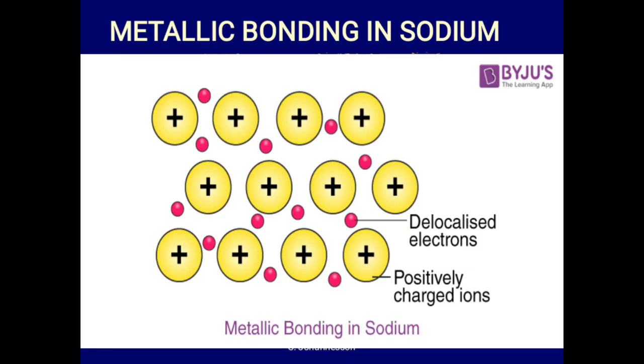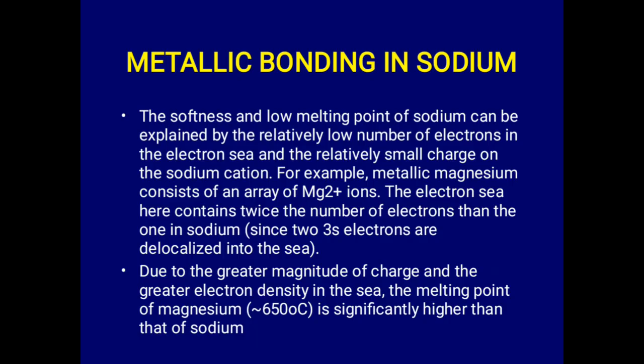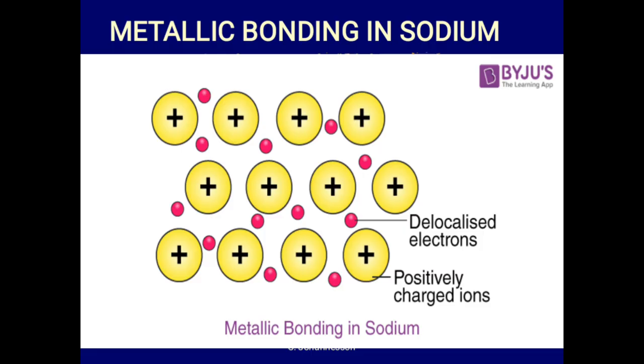So, what are we saying in essence? It is that the valence electron of sodium is 1, that of magnesium is 2. So this will affect the number of electrons in the sea. In sodium, for instance, the electron sea here is scanty, so the forces of attraction will be a bit low. So the energy to break it will be low when you compare it with that of magnesium.